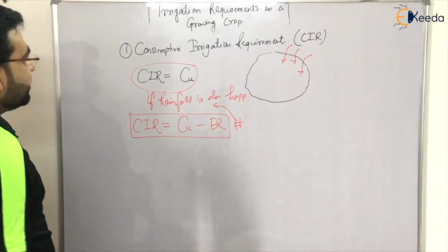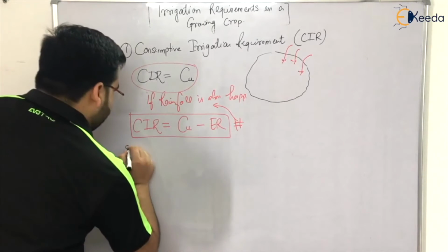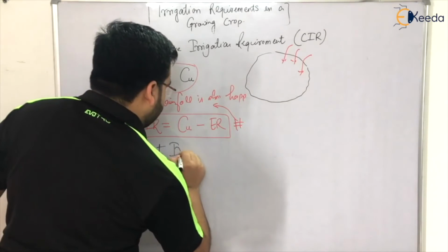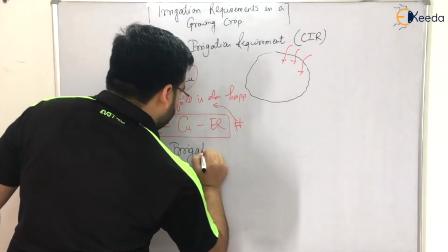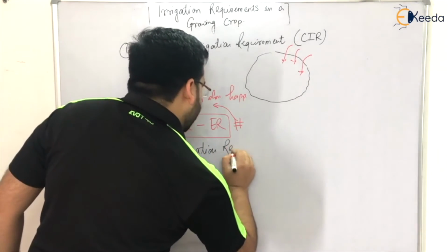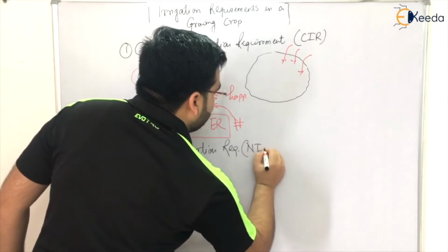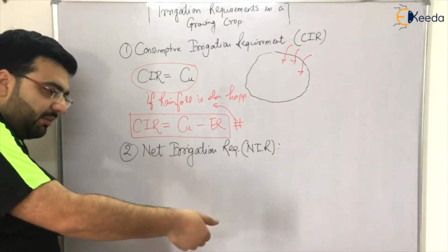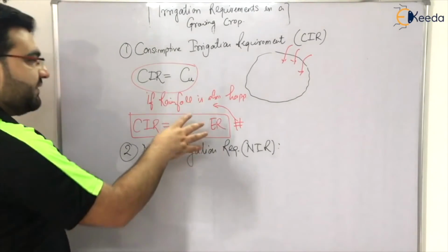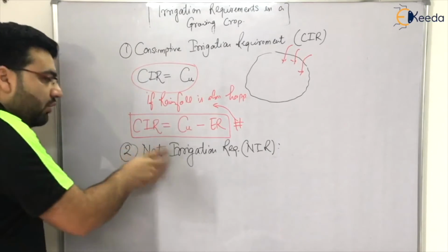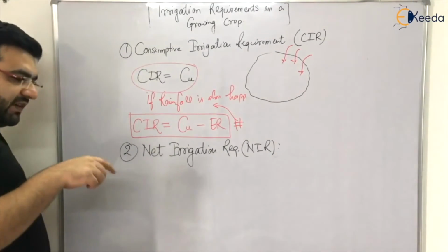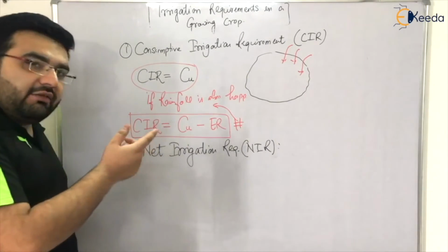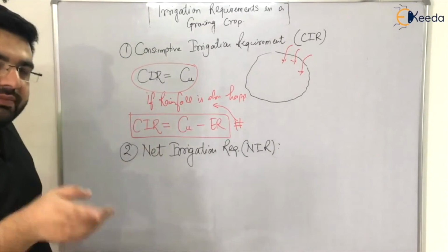So the second requirement is known as the net irrigation requirement, NIR. Again, I'm telling you, come away from the field. First we have seen evapotranspiration. Now, what is net irrigation requirement? First of all, you will be supplying that much water which fulfills your CIR, consumptive irrigation requirement.